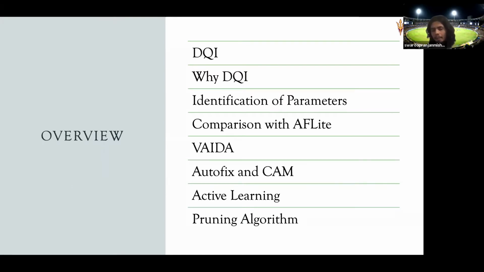Like we have this Bhaida, which actually helps us create a high quality data set by providing feedback in the crowdsourcing process. Then we have this Autofix and CAM, and we have this active learning setup, and finally we have this pruning algorithm. As I said in the beginning of the talk, our goal is that you don't need a lot of data to do a task. With very little but high quality data, you can learn the task better. Actually, we saw in the pruning algorithm that 1% of SNLI data is enough to replicate the IID and almost similar OOD performances of RoBERTa.